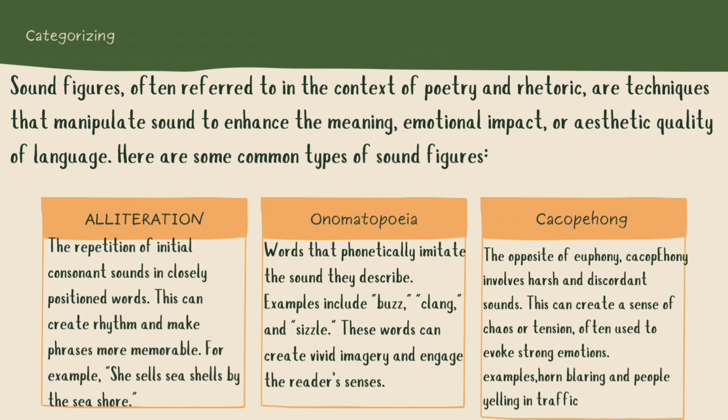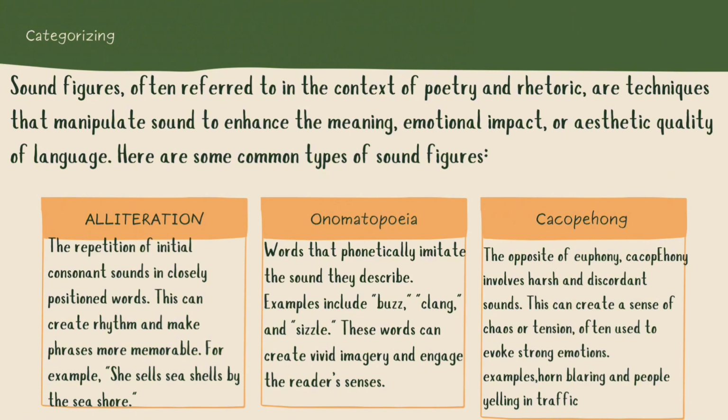Sound figures, often referred to in the context of poetry and rhetoric, are techniques that manipulate sound to enhance the meaning, emotional impact, or aesthetic quality of language. Here are some common types of sound figures. Alliteration. The repetition of initial consonant sounds in closely positioned words. This can create rhythm and make phrases more memorable. For example, "She sells seashells by the seashore."